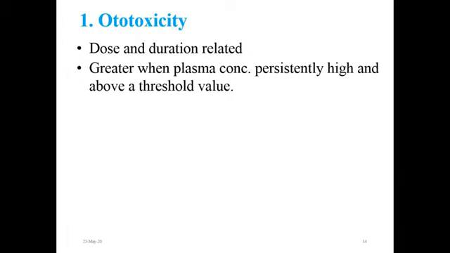Above this value, vestibular damage becomes concentration dependent. So, gentamicin plasma concentration is capped at less than 1 microgram per ml to avoid this toxicity. A particular aminoglycoside can affect the vestibular or cochlear part with different propensity.